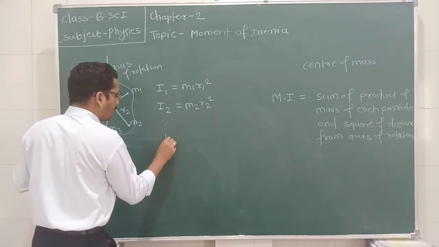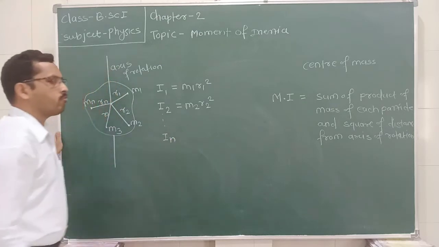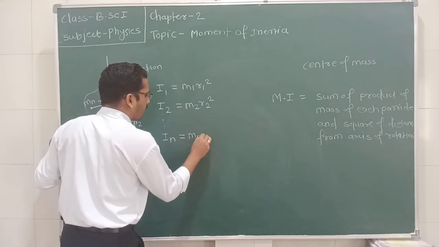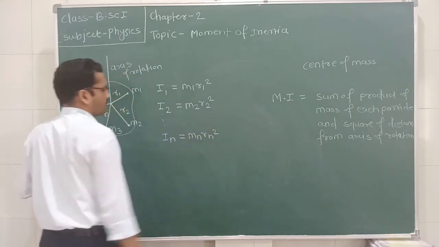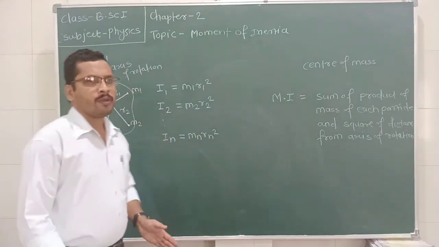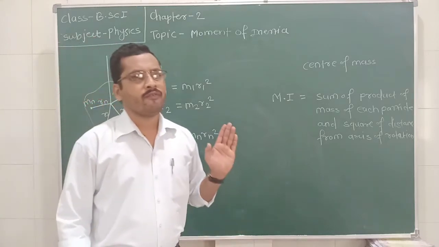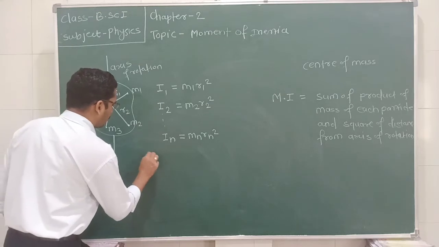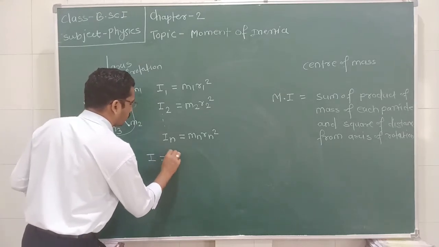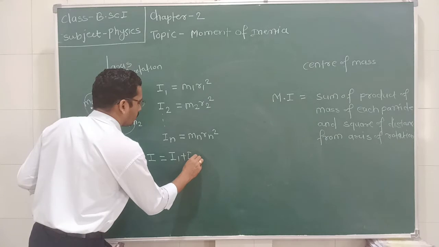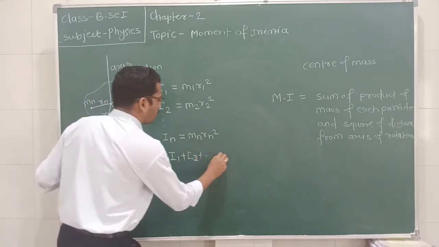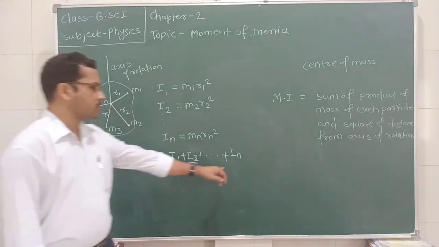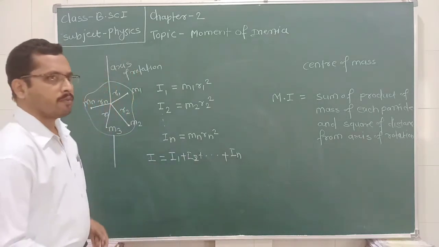In the same way, the moment of inertia of the last particle is equal to mn rn square. As moment of inertia is a scalar quantity which does not depend upon direction, the total moment of inertia of the rigid body is equal to I1 plus I2 plus I3 up to In, that is the moment of inertia of the nth particle.